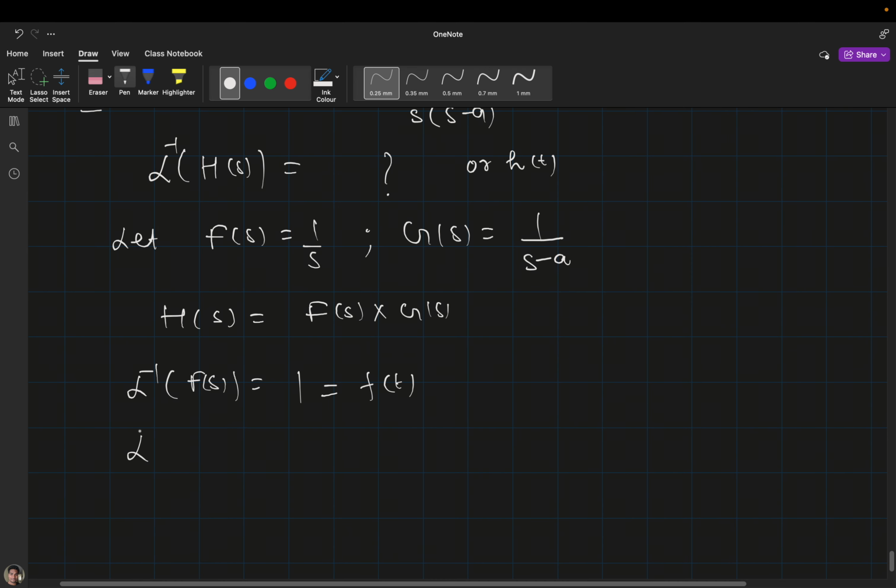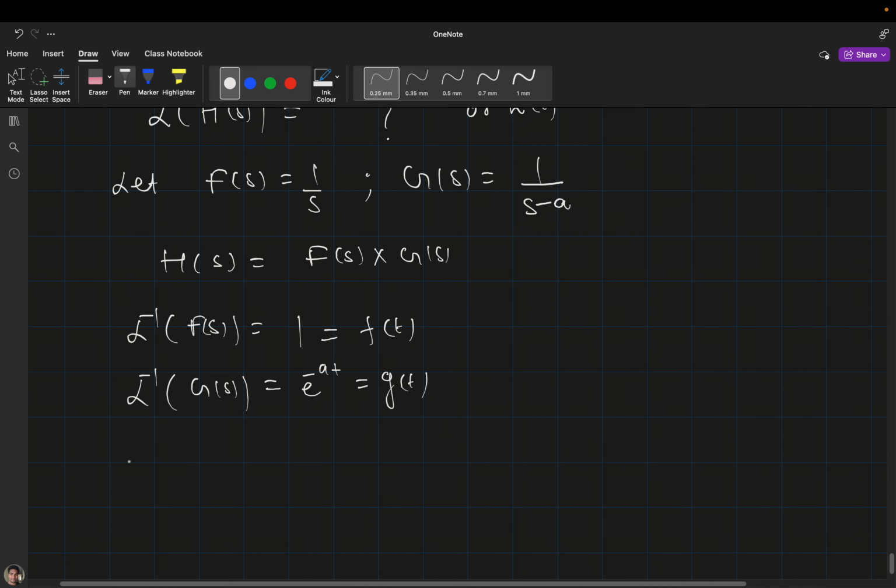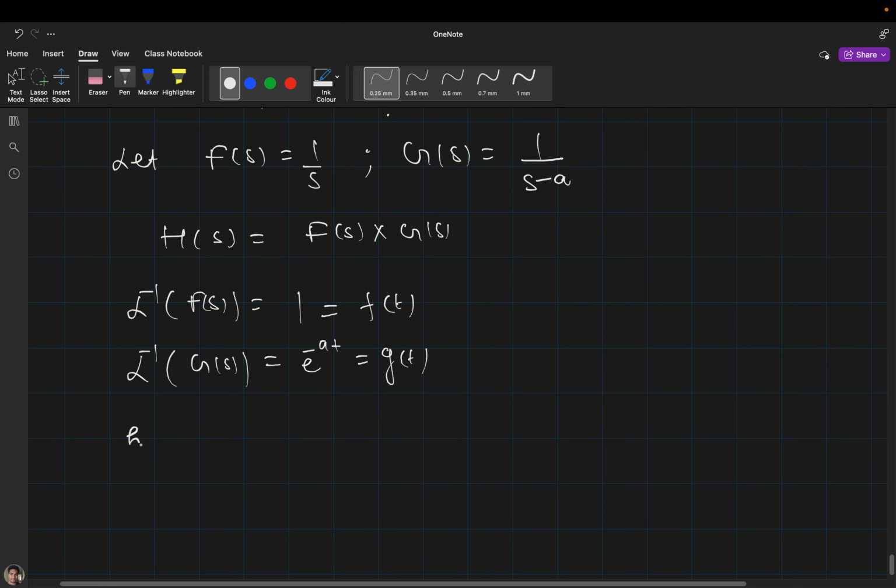And the inverse Laplace of G(s), 1 divided by s minus a, is e raised to the power at, and that will be g(t). Now if I want to get h(t), then it will be nothing but the convolution.